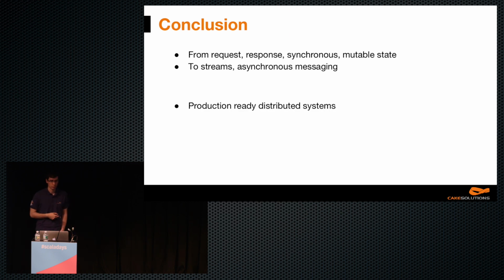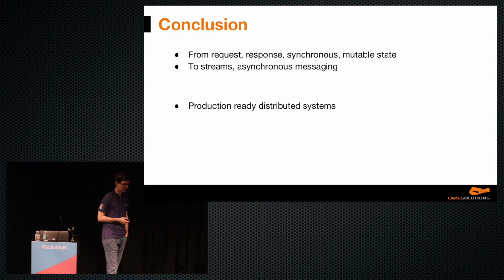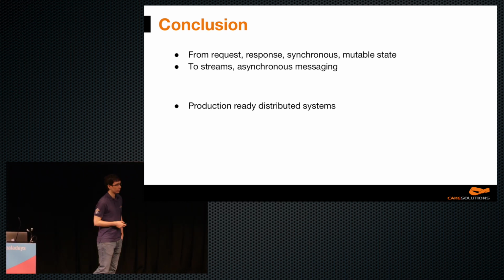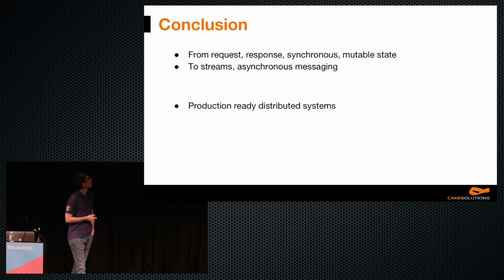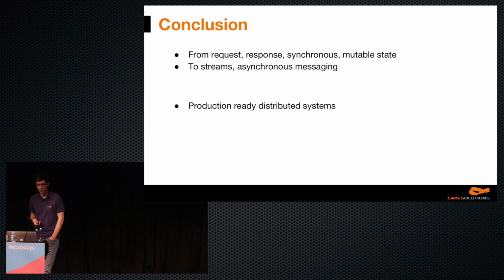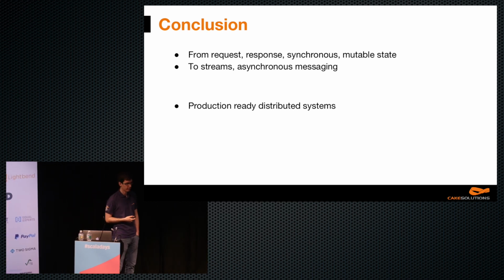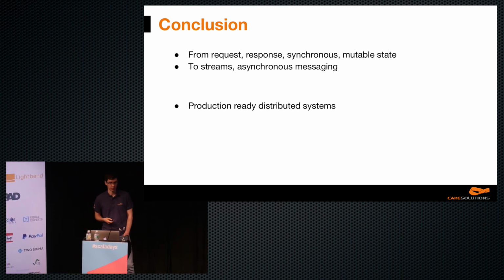So in conclusion, we moved from request and response, mutable state, and synchronous messaging to streams and asynchronous messaging, and most importantly, we have to treat distributed systems as production ready. We need to verify them, and we definitely need to treat distributed systems as first-class citizens. Thank you very much. Any questions?